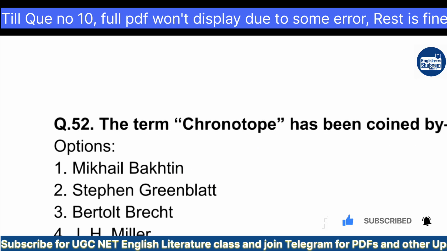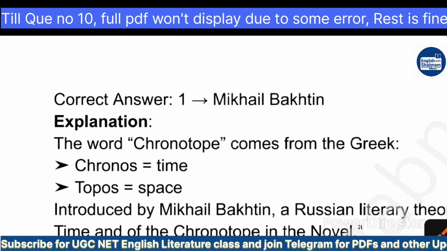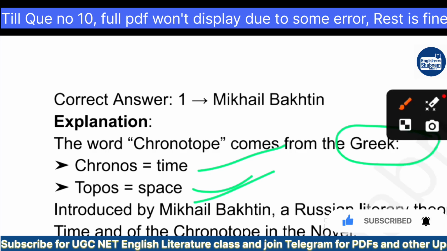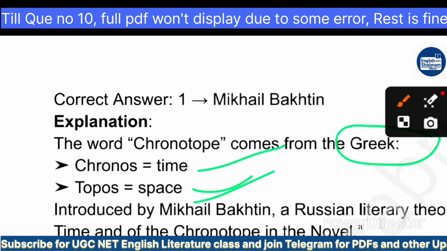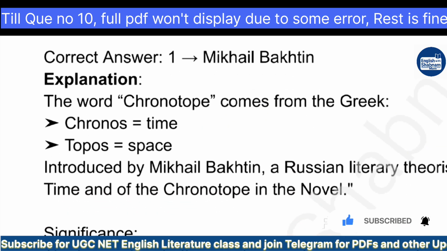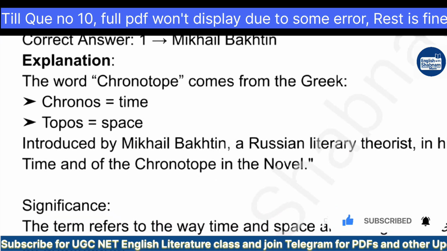Mikhail Bakhtin. The word chronotope comes from Greek: chrono means time and topos means space. In this sense he described in which time and in which space, space meaning where the work has been written or the event took place. So this is what he wants to mention here. Okay.